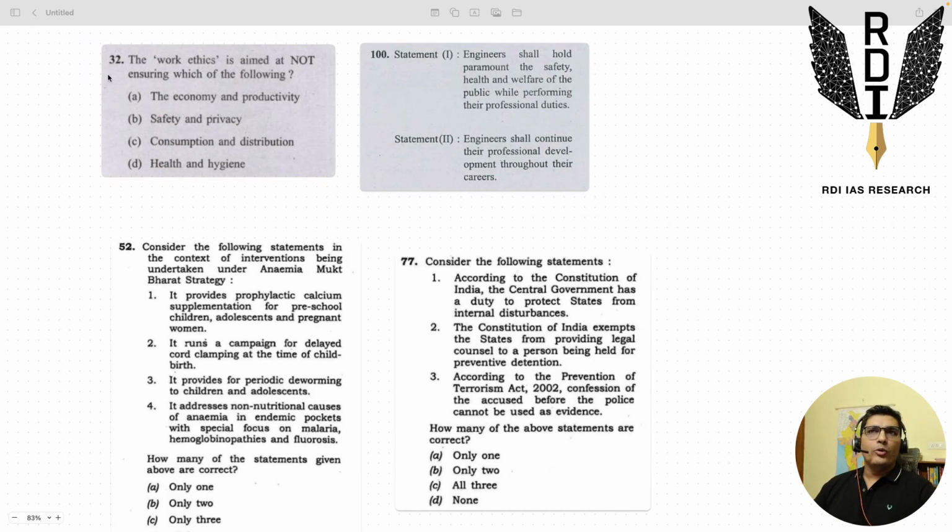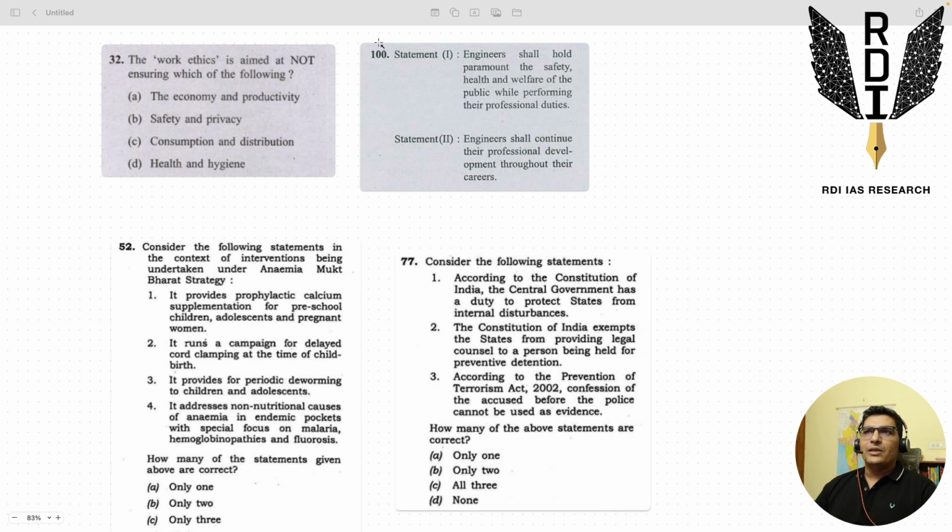Let's look at some more questions of the engineering service exam. And we have question 32. It talks about work ethics, right? Look at the options. We have economy and productivity, safety and privacy, health and hygiene. Just ignore the Charlie option. So A, B, and D, these are the kind of things which we have to take care of when we are looking at random scheme based questions or too detailed questions about some laws, some legislations in civil services exam, right?